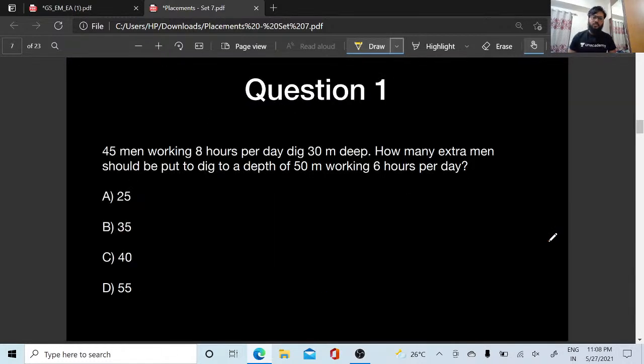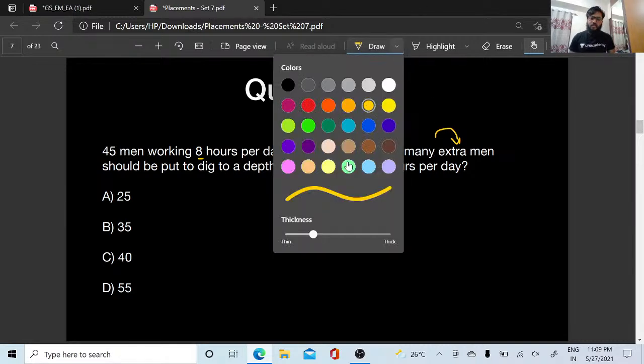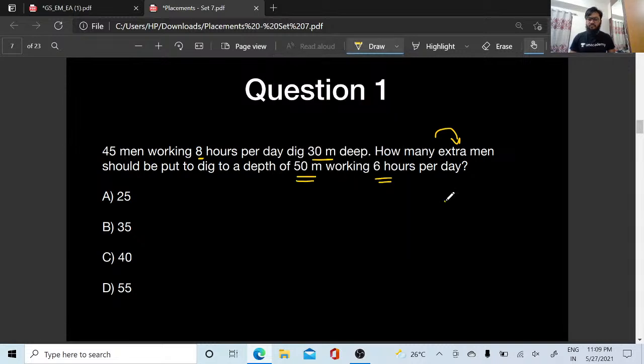Okay, yes. So let us go on to the first question. 45 men working 8 hours per day dig 30 meters deep. How many extra men should be put to dig to a depth of 50 meters working 6 hours per day? Yes. 45 men are working 8 hours per day. They are digging 30 meters deep. How many extra men do I need so that a depth of 50 meters can be dug working 6 hours per day? So what is the answer for this question?